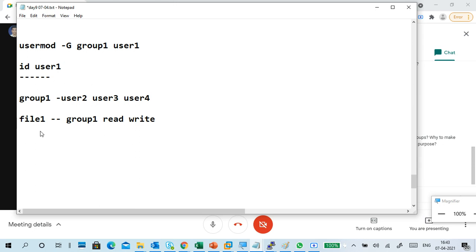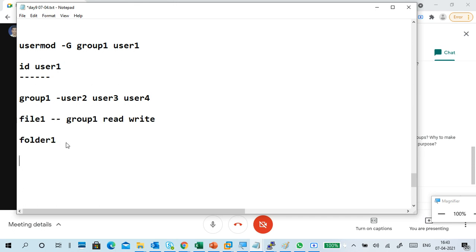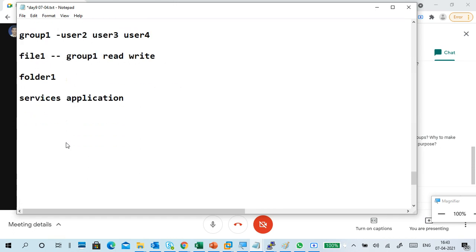Next, not only file access or folder access. For example, I have a folder one. So for file and folder access, based on that you can give the permissions. Next, not only files and folders, but also for services and applications we can give permissions. Just for example, an application like Oracle database. For example, you install Oracle 11g.